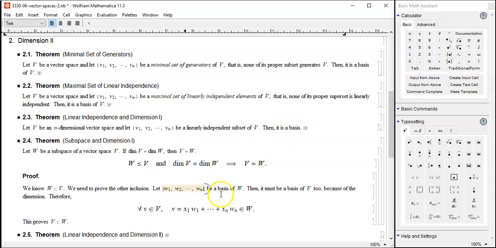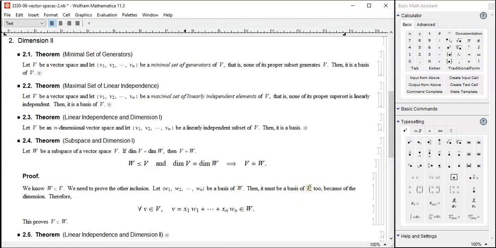You see? What are two properties of basis? Generating and linear independence. Here we are using linear independence. W1, W2 all the way to Wn are linearly independent, and same dimension and linear independence, so it's a basis. So it's a basis of V, not just basis of W, which we started off with, basis of V as